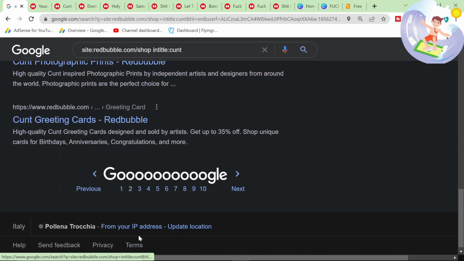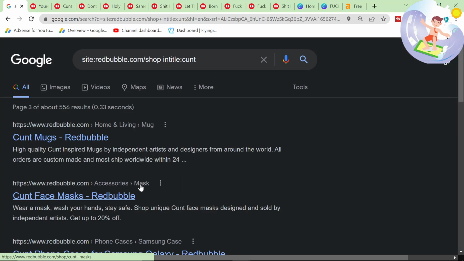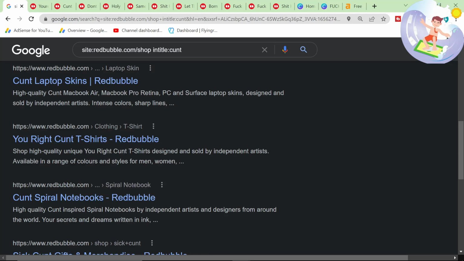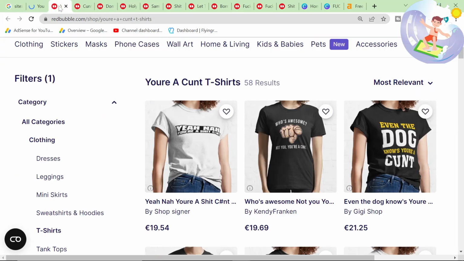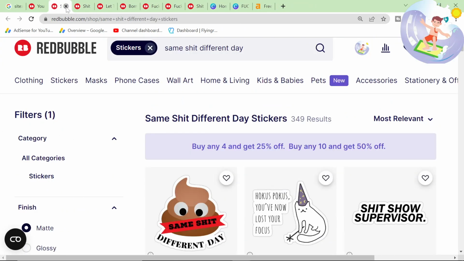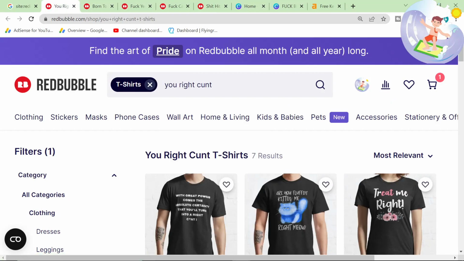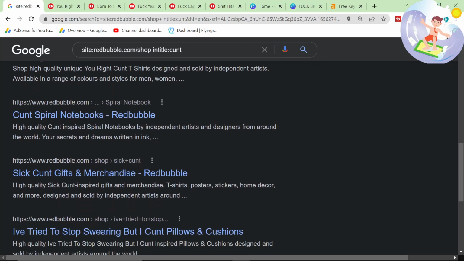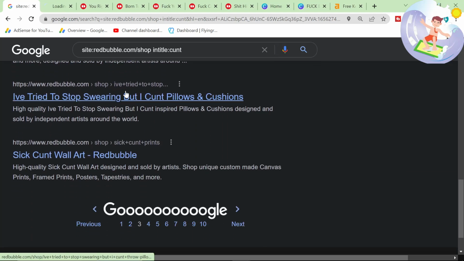I absolutely love it. I'm actually a fan of swear words. I don't mind swear words at all. I probably wouldn't wear something with this word on. I probably would because I live in Italy and people don't really know the meaning. But yeah, for sure, be careful if you're gonna wear this.